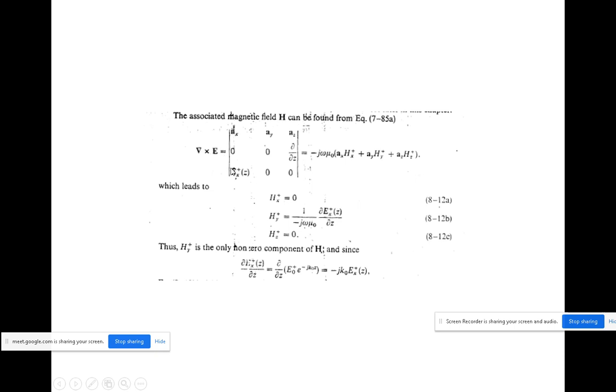Del cross E, determinant of ax, ay, az, 0, 0, dou by dou z, Ex plus of z, 0, 0, equal to minus j omega mu naught. This comes from equation 7.85a in your book. If you look at the book, this is the equation. It comes from there, so you don't get confused. From the above step, we have now taken the associated magnetic field equation and written it out.